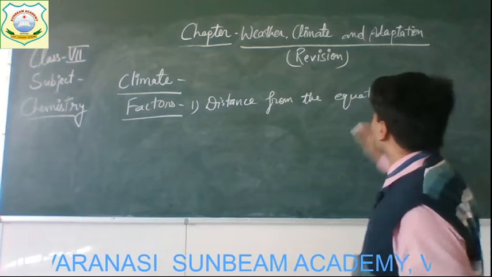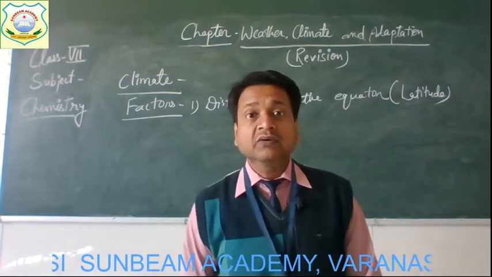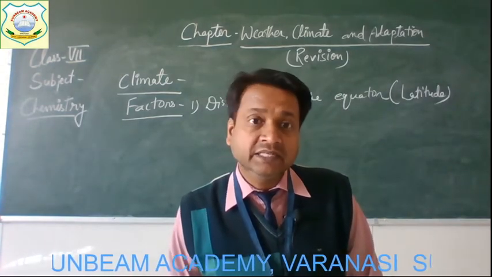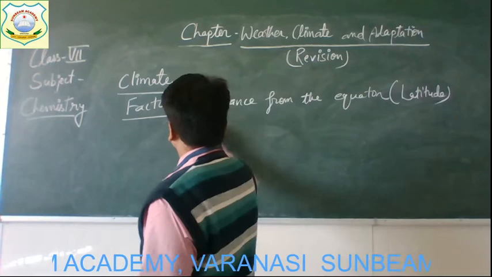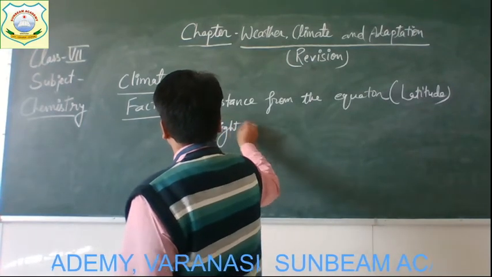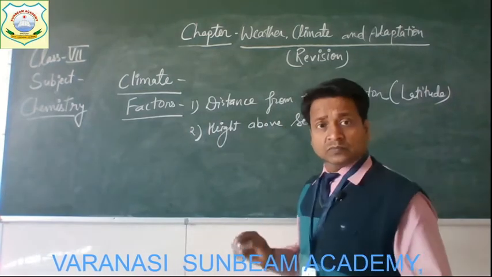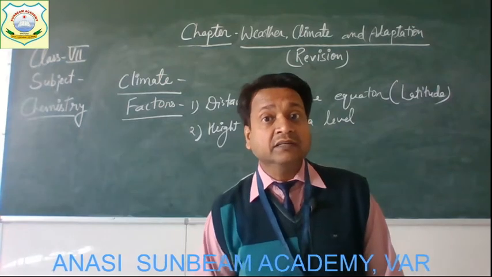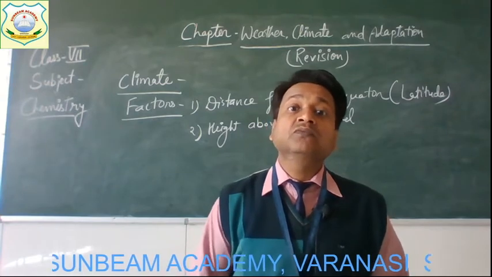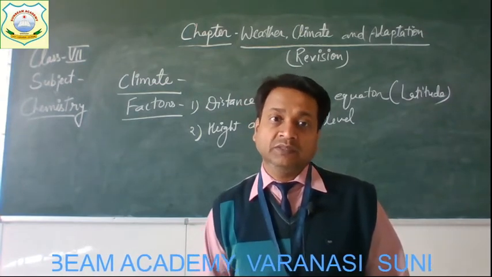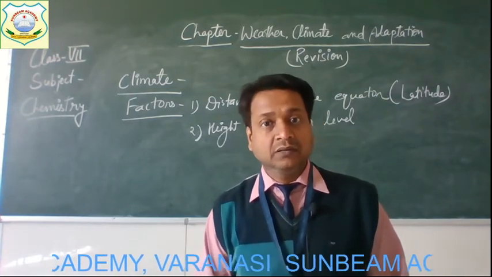Distance from the equator, that is latitude. This is one of the factors which determine the climate of a place. The second factor is height above sea level. This is the second factor which determines the climate of a place. The higher you go, the cooler it becomes, and the nearer you go to sea level, the warmer it will be.